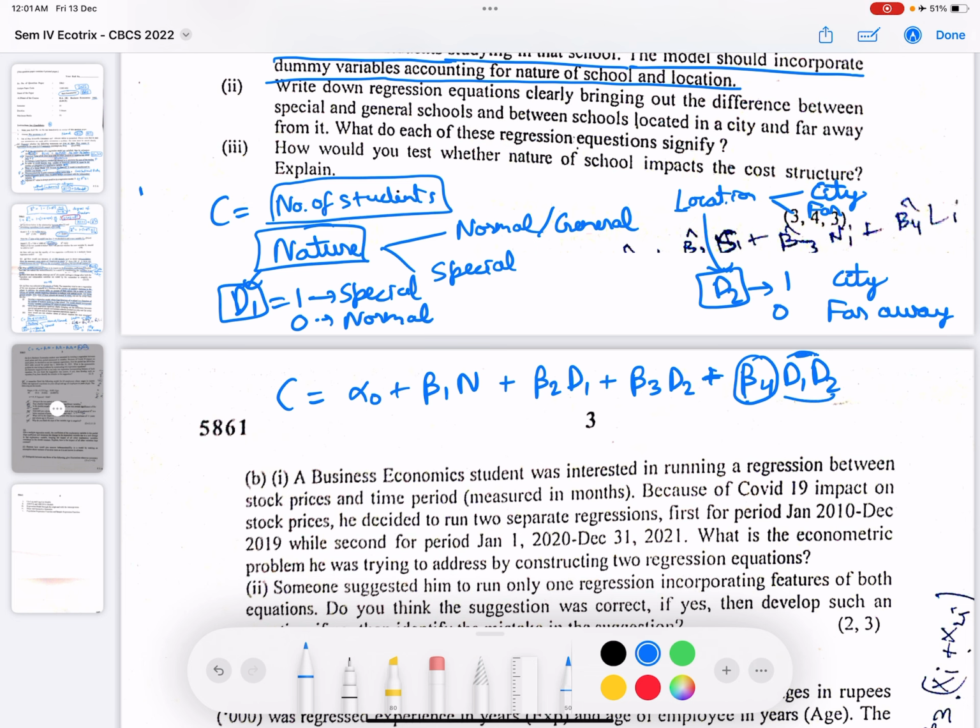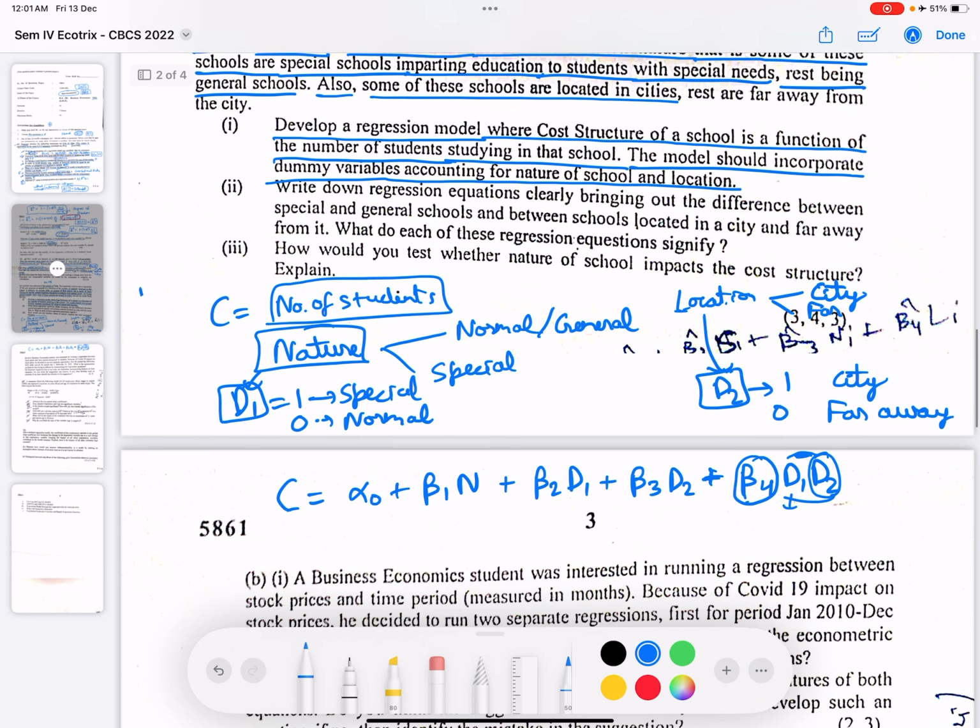Beta 4 would give the impact on the cost when we are talking about a special school, when d1 is 1, and it is in the city. Okay. Now write down the regression equation clearly, bringing out the difference between special and general schools and between schools located in a city and located far from it.